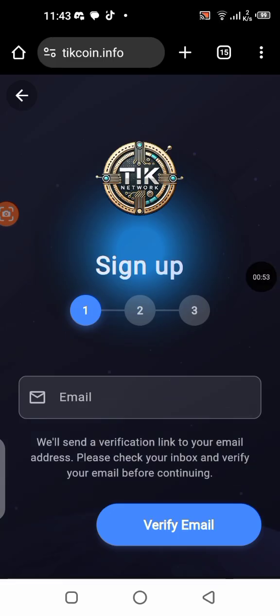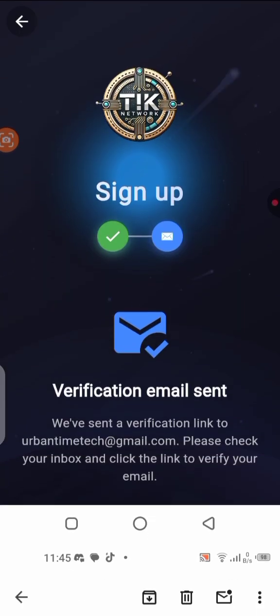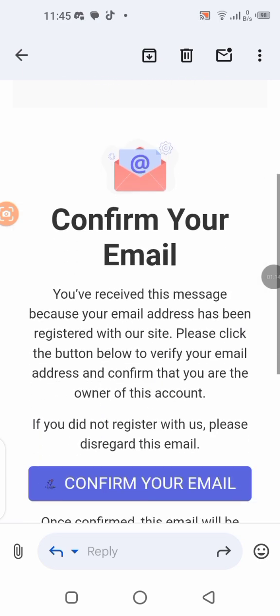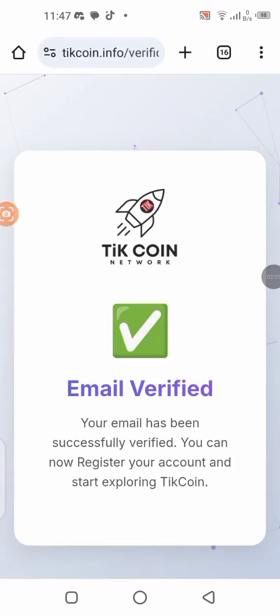Now let's do that quickly. Now a verification email has been sent to your email. Now let's quickly go and check our email. So here in my email I just got this, so I'm just going to scroll down and click on confirm your emails. You just click on this button and you are good to go. It's going to take you back to the website. Once it's successful, you are going to see this screen. All right, so now let's go back to where we were registering earlier on.